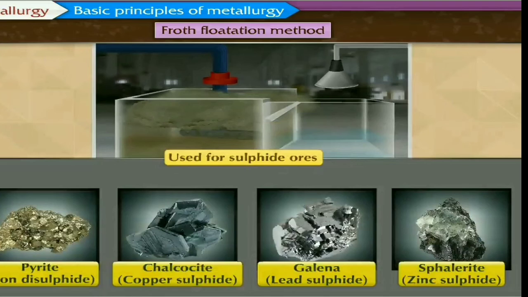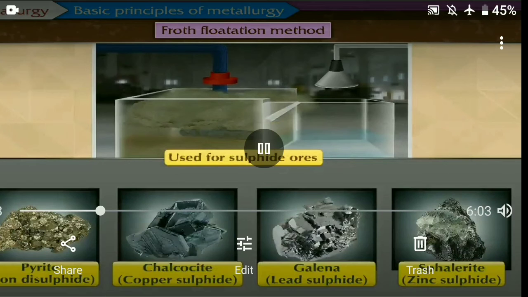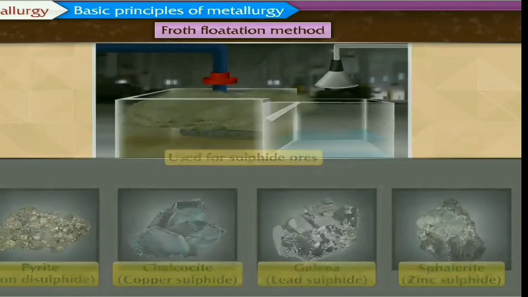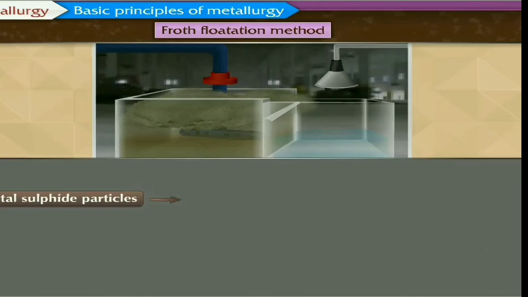So this froth flotation method is based on two opposite properties. One is the hydrophilic and the other one is the hydrophobic particles. If particles are hydrophilic, that means they will attract towards the water, and if the particles are hydrophobic, they will leave the water. So for hydrophobic particles we have to use some substance like oil. Those particles which are not dissolved in water can attract the other substance.